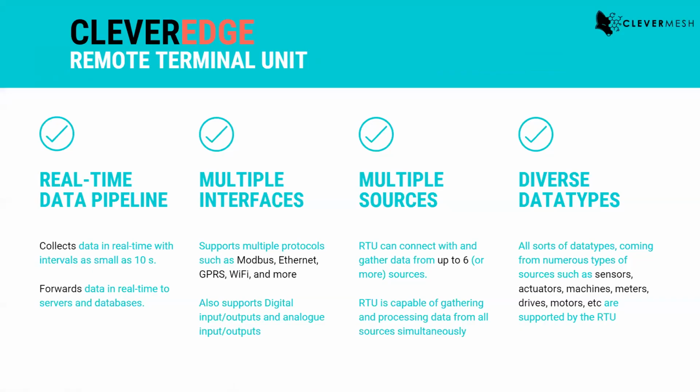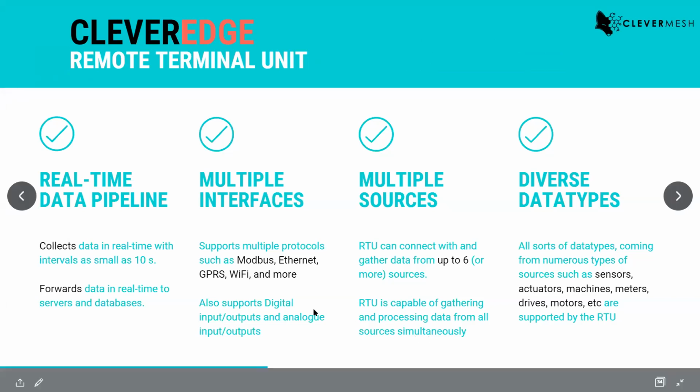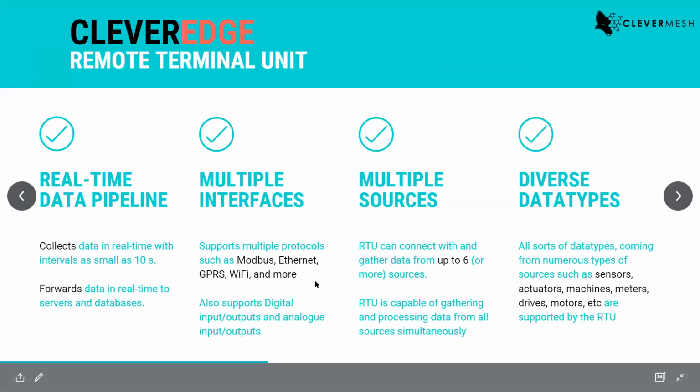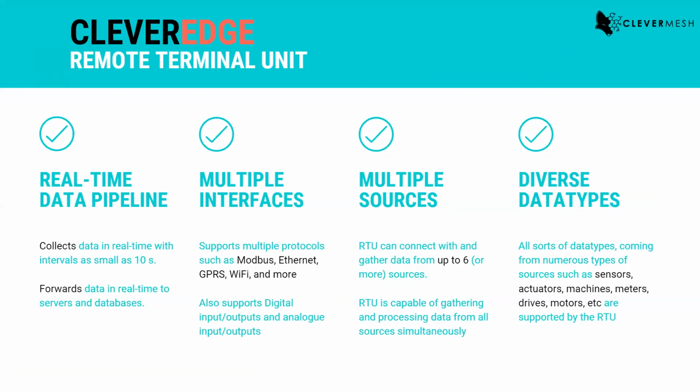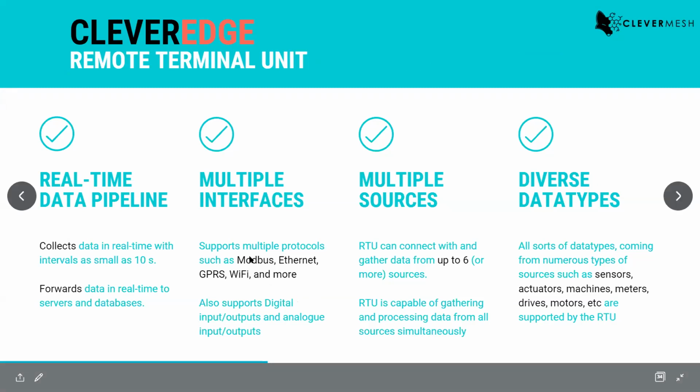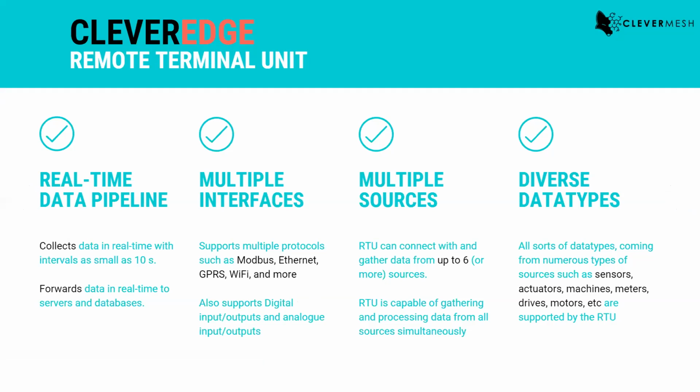So as I said, we are using Clever Edge. These are some of the properties of our remote terminal unit, right? Remote terminal unit is a very generic term. A lot of devices are called RTUs, so don't be confused by that. It's basically a very simple device which provides multiple interfaces like Modbus, Ethernet, GPRS, and Wi-Fi, so that we can connect it through the network to our data pipeline or to the server directly, right?